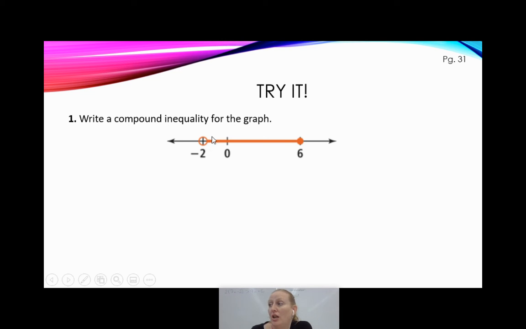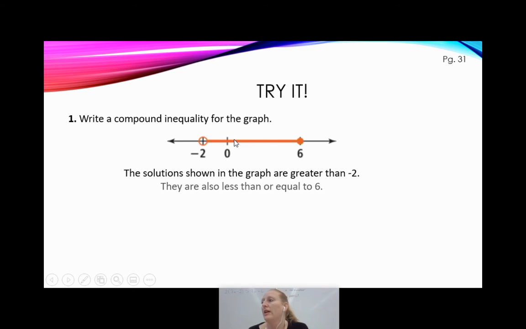Well, first of all, I see -2 is open and I'm moving to the right. So I know these solutions are greater than -2. I also see 6. I see that it's closed and I'm moving to the left of 6. So they are also less than or equal to 6. Oh, because I use that word also, right? They're greater than -2, but they're also less than or equal to 6. This means it's going to be an and statement, right? You see this and you're like, wait, that's an and statement.